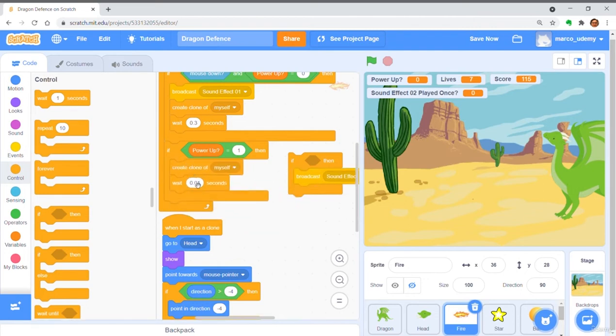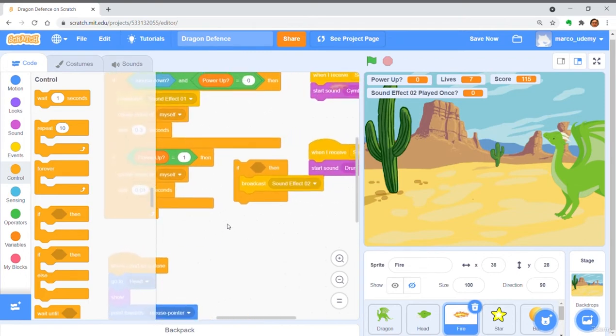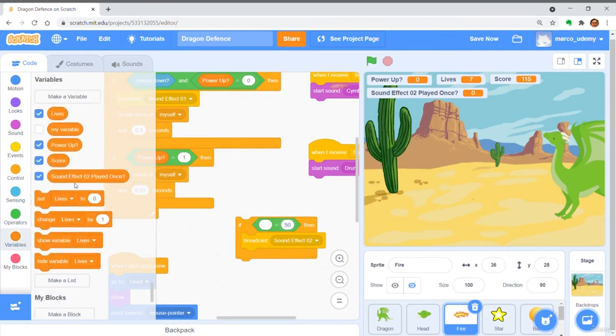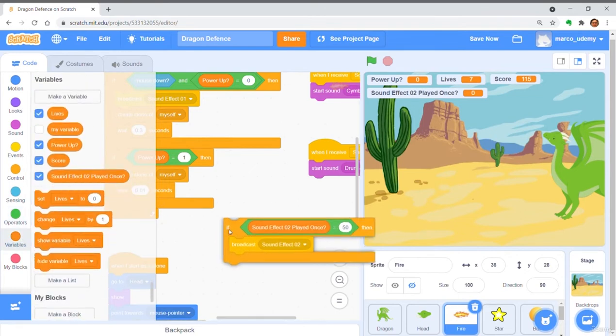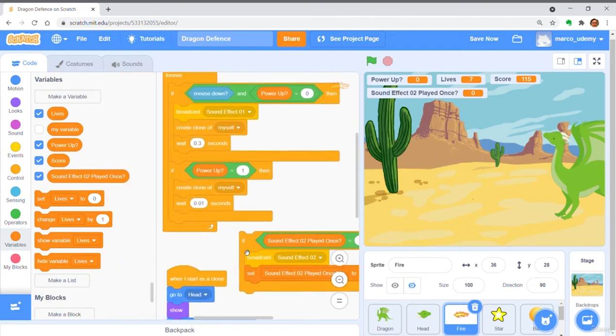Set the condition to be if the new variable is 0, which means false. We also set the new variable to 1 immediately after processing the broadcast. This can ensure the broadcast can be run once only.